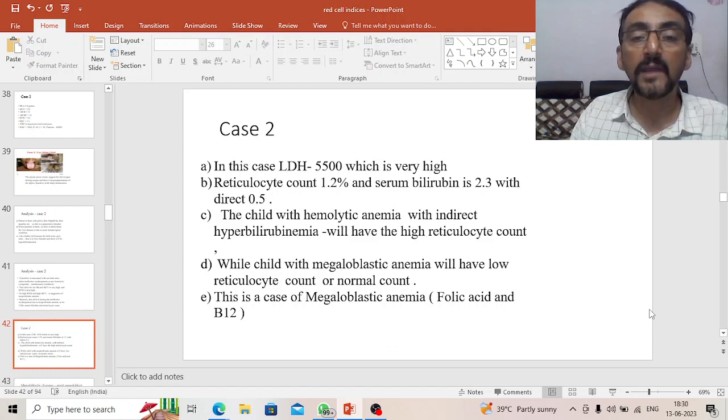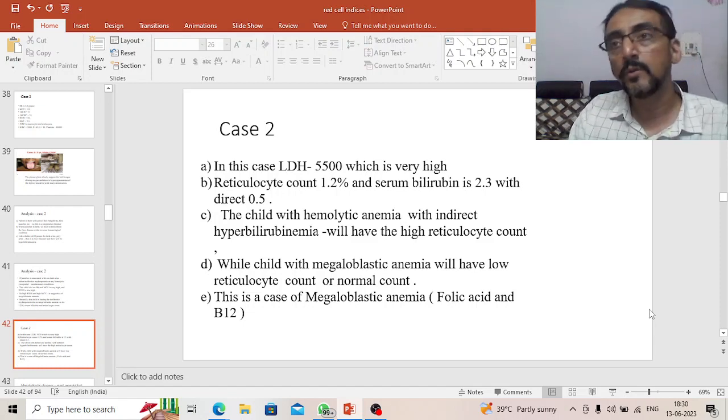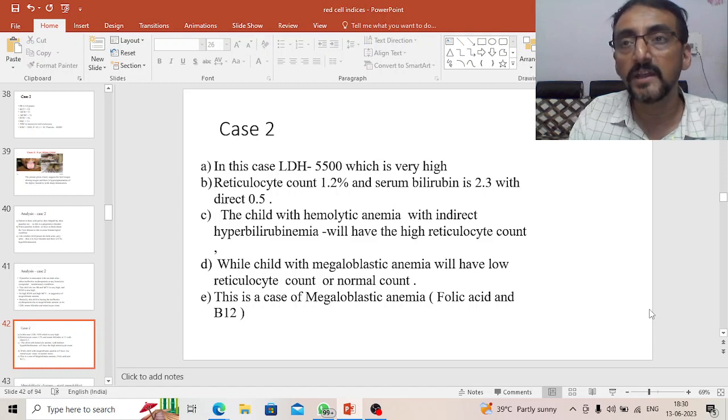We will have low reticulocyte count because of megaloblasts. There is a problem with the maturation of the RBC. Normally there are erythrocytes, then normoblasts, early normoblast, intermediate normoblast, late normoblast. Late normoblast leads to reticulocyte, and from the reticulocyte there is formation of the RBCs.